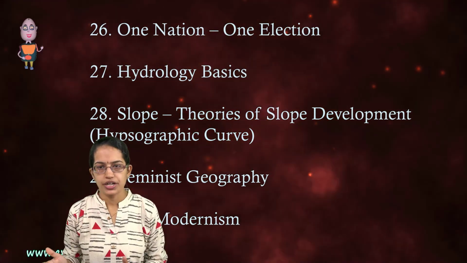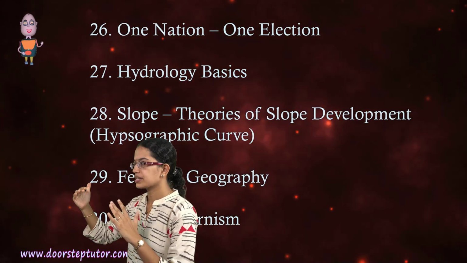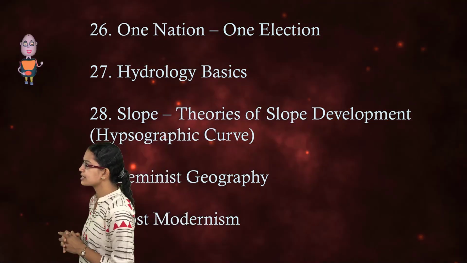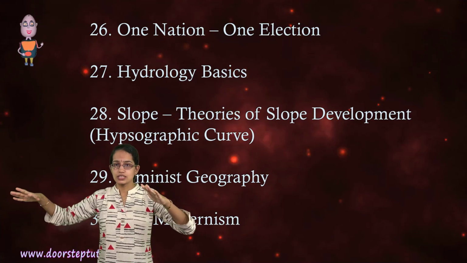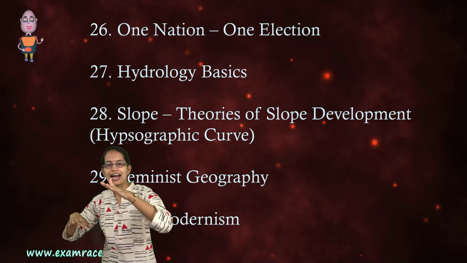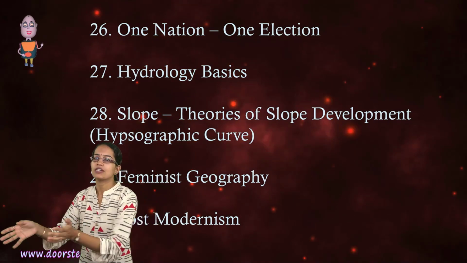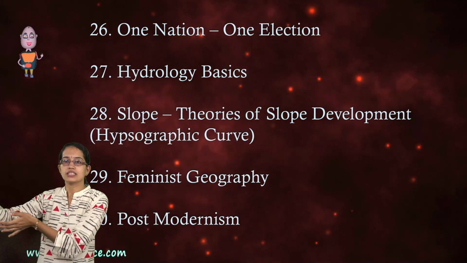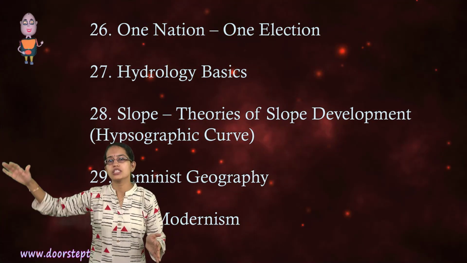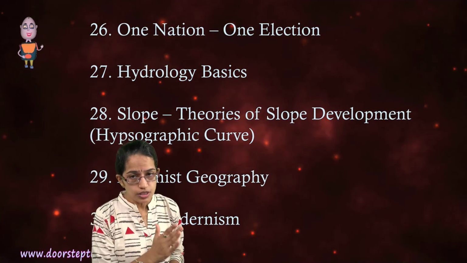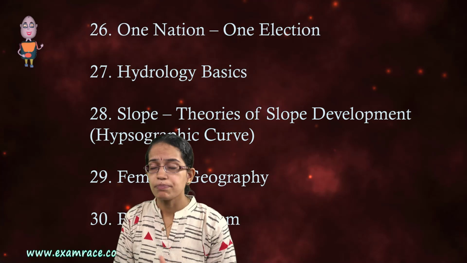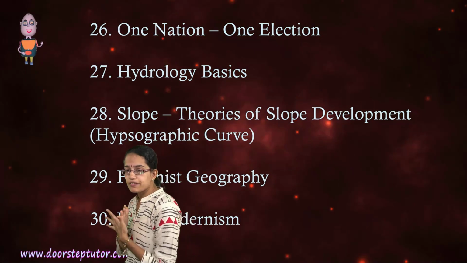Hypsographic curve we have already talked about. So when you have the hypsographic curve, again think in this fashion that let's say you are talking about mountains. These mountains start to erode. So slowly and gradually the height decreases and all the sediment load is taken to another place where it starts to deposit. So it's a kind of constant evolution and the formation of slopes and landforms. So slope development theory, Davis-Penck, very important.